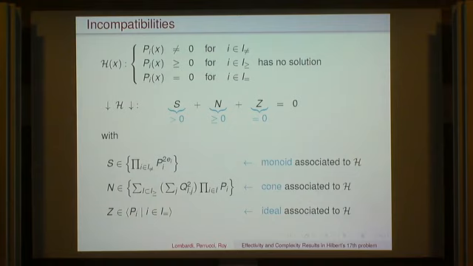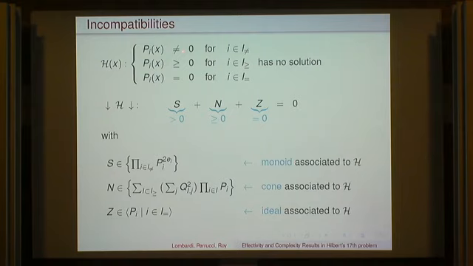N is in the cone associated to H, which means to start from these polynomials, to multiply them, and to multiply by sums of squares, and Z is just the ideal generated by the ones which are 0. Okay? So again, if we are given this kind of equality, it's clear that this system of hypotheses